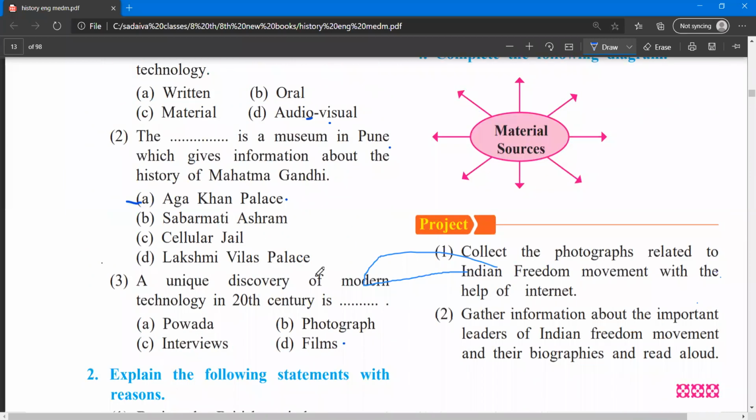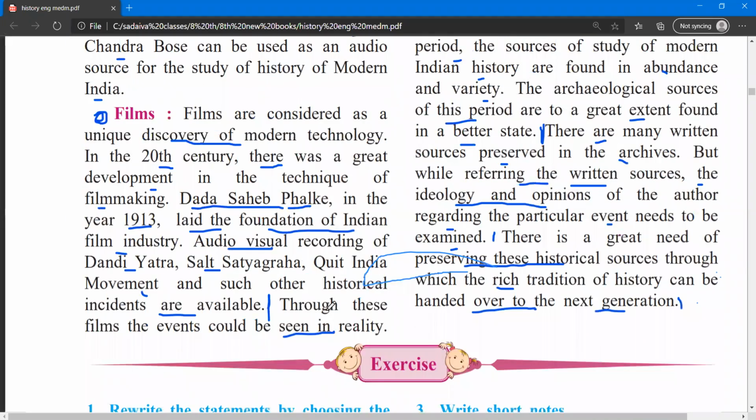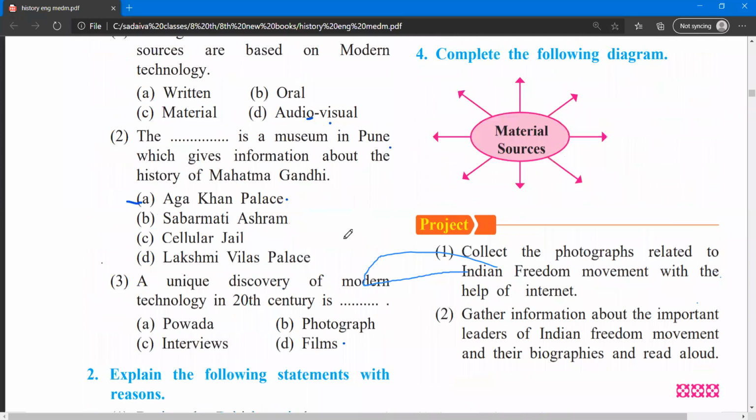And then we have the unique discovery of modern technology in the 20th century was. See, what was the unique technology? We have to consider the unique discovery of modern technology is the films. Okay, the films were the unique discovery of modern technology. So the answer is films.